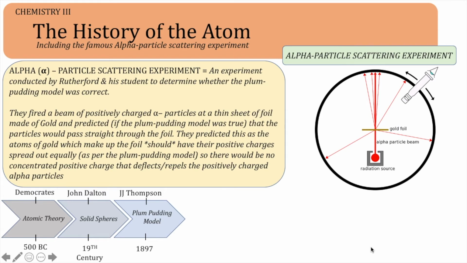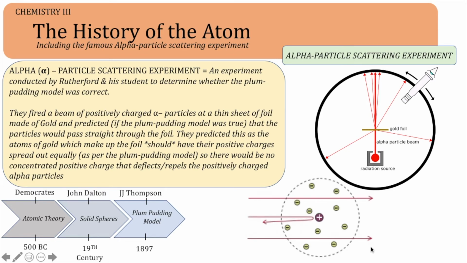The reason some alpha particles were deflected was because they must have encountered a concentrated area of positive charge. So there must be concentrated areas of positive charge in an atom, contrary to the plum pudding model. The fact that some particles deflected back in the same direction they came suggested that this region of concentrated positivity must be extremely heavy. And the fact that a lot of alpha particles still managed to pass through suggests that this heavy, concentrated area of positive charge must be very small, so it's easily avoidable. One extra thing you may need to know is that gold was used as it can be turned into a foil only a few atoms thick.